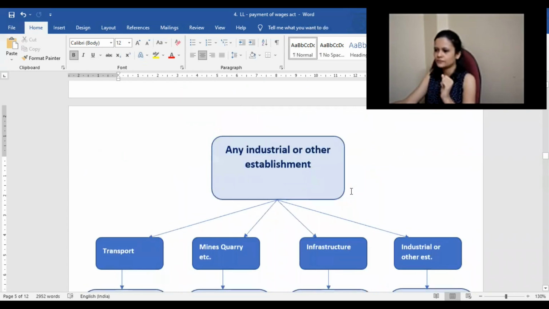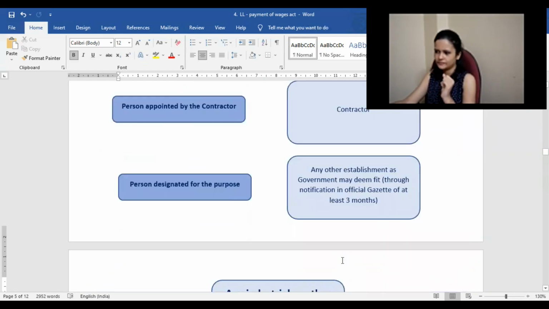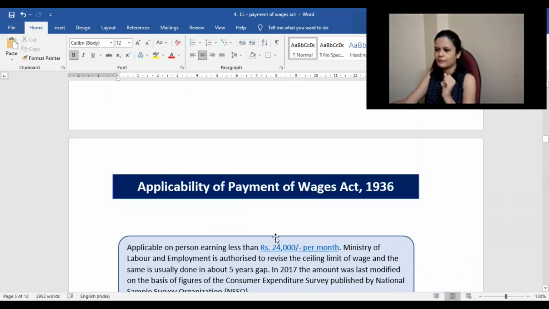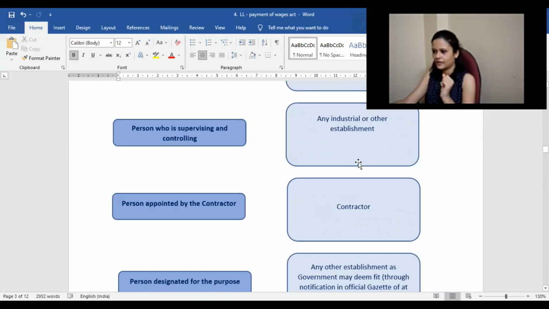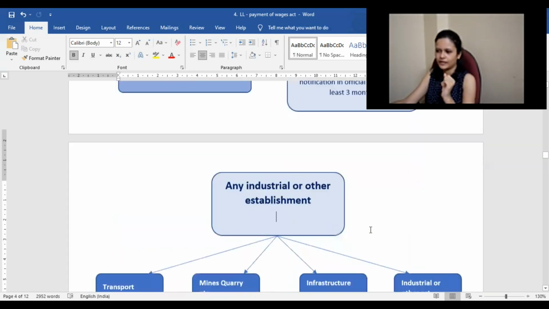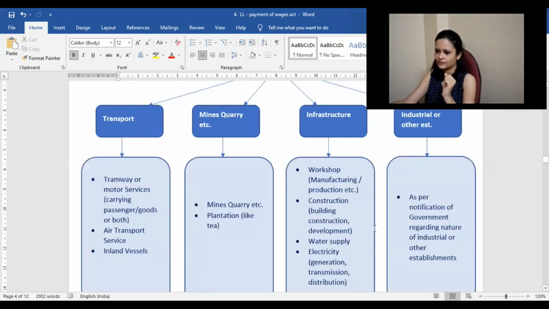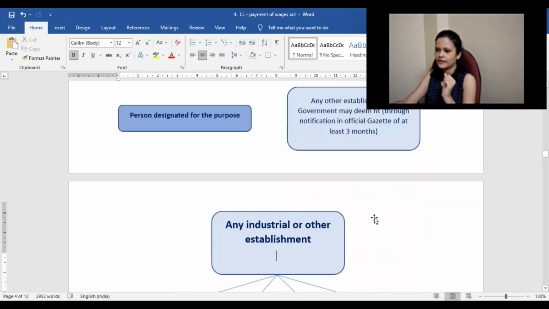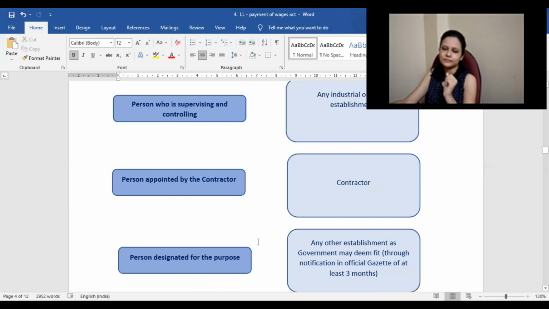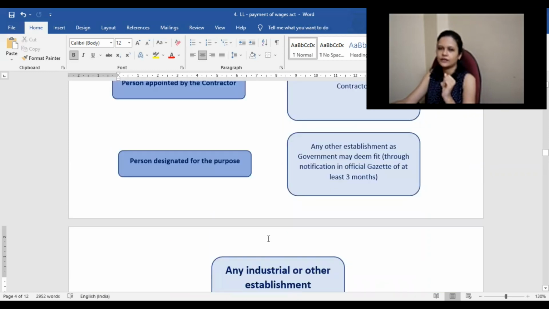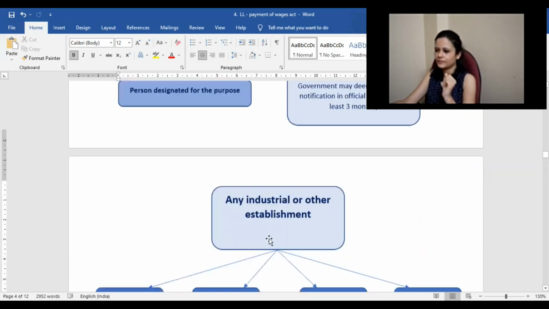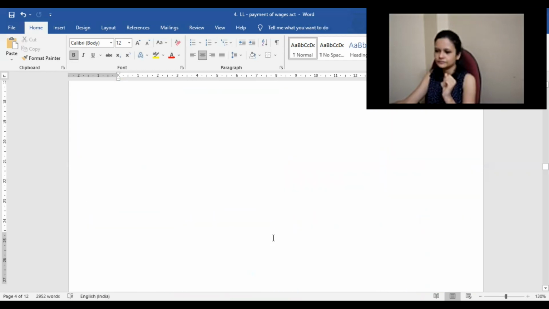So these are 5 categories wherein it is applicable, where someone is earning less than 24,000 rupees per month. If someone is earning more than that, even if the person is employed in railways and other such establishments, it is not applicable to them. So this is with regard to applicability, and who has the responsibility to take care of payment of wages.